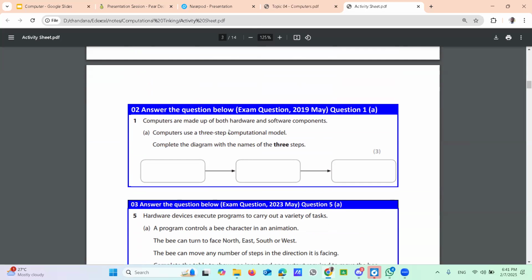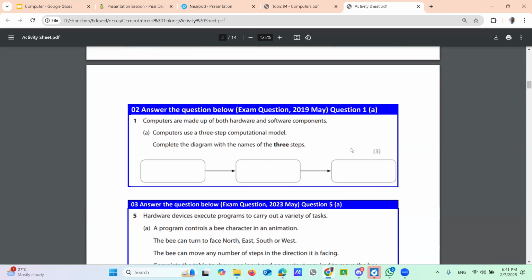Computers are made up of both hardware and software components. Computers use a three-step computational model. Complete the diagram with the names of these steps. Right. Then straight, you can tell it now. 3 marks. What are the steps here?